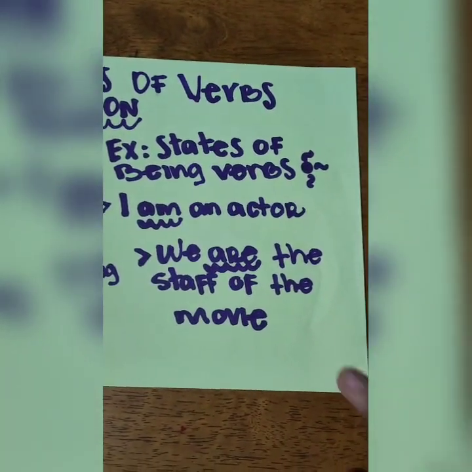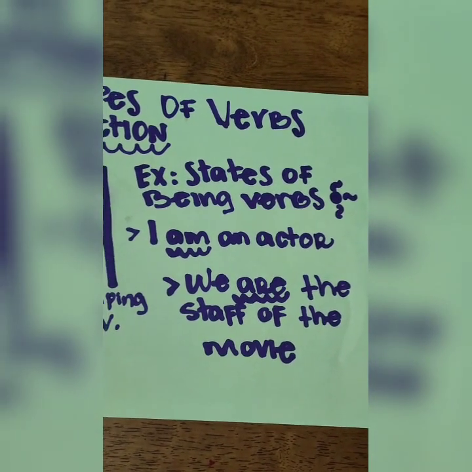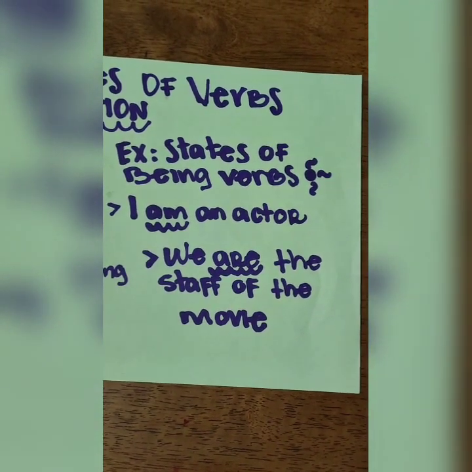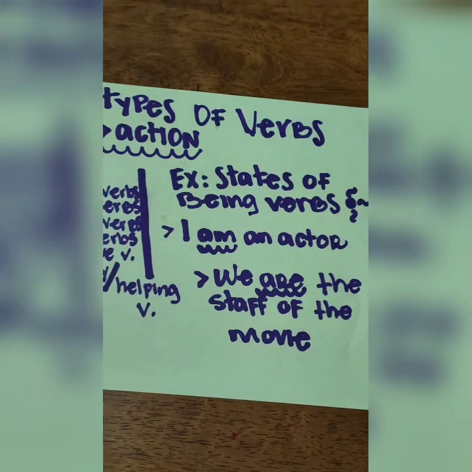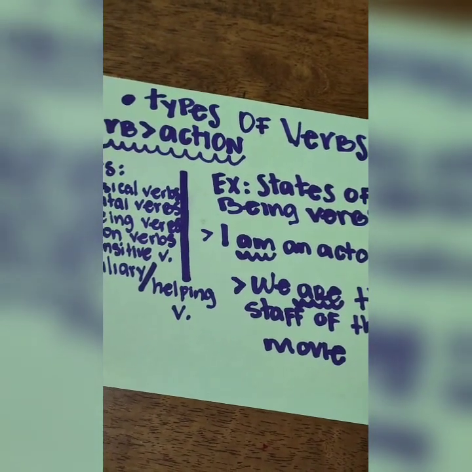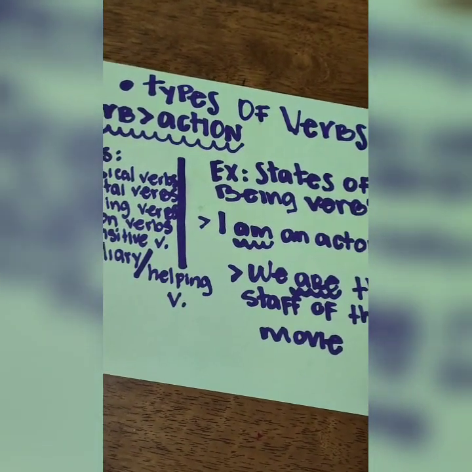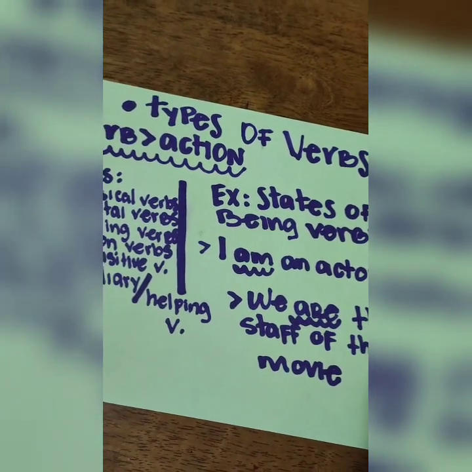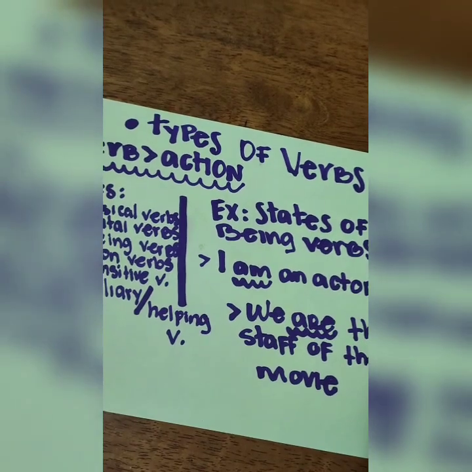For example, we have the sentence, I am an actor, we are the staff of the movie, right? And when we write sentences or clauses, we need to include a verb, right? But what is a verb?